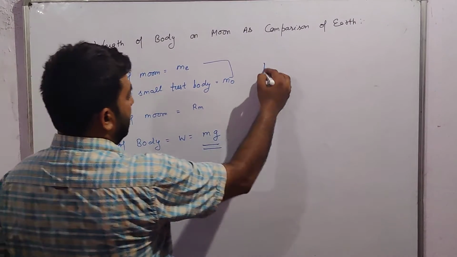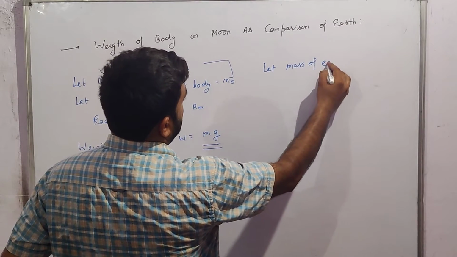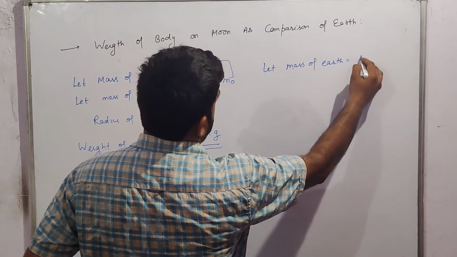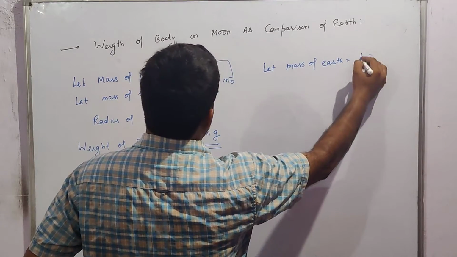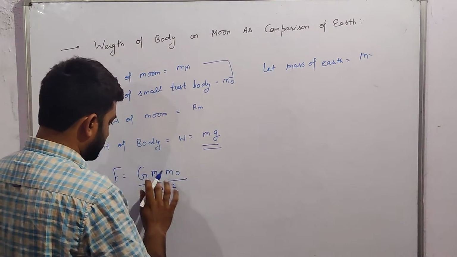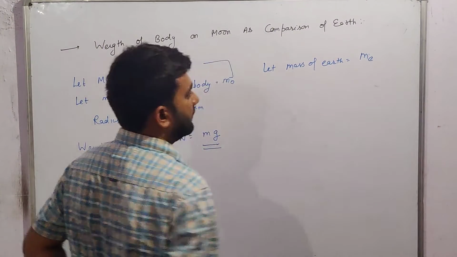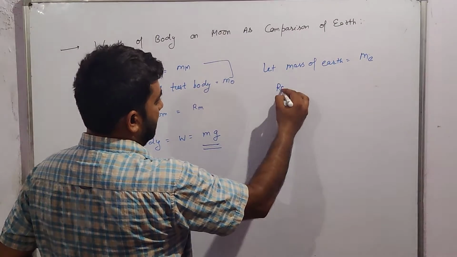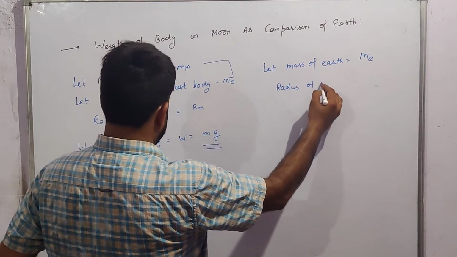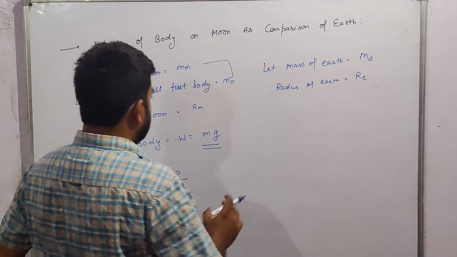Now let the mass of the moon be mm, and the mass of Earth be me. The radius of Earth is equal to re.